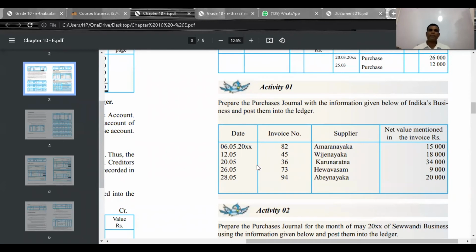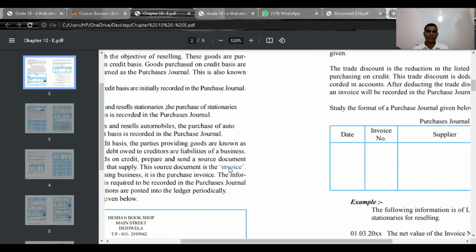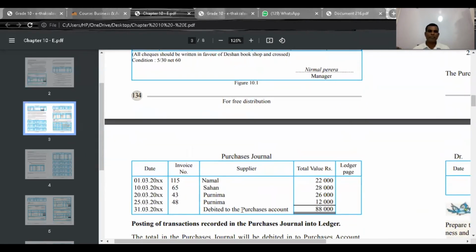Date is the same in the purchases journal. Invoice number is also the same. Supplier is the same. Here the net value mentioned in the invoice, you have to write as value. Please write down based on this format. And in the end, after totaling the value, you have to write the sentence: debited to the purchases account. Unless you write this sentence, it doesn't become a purchases journal.